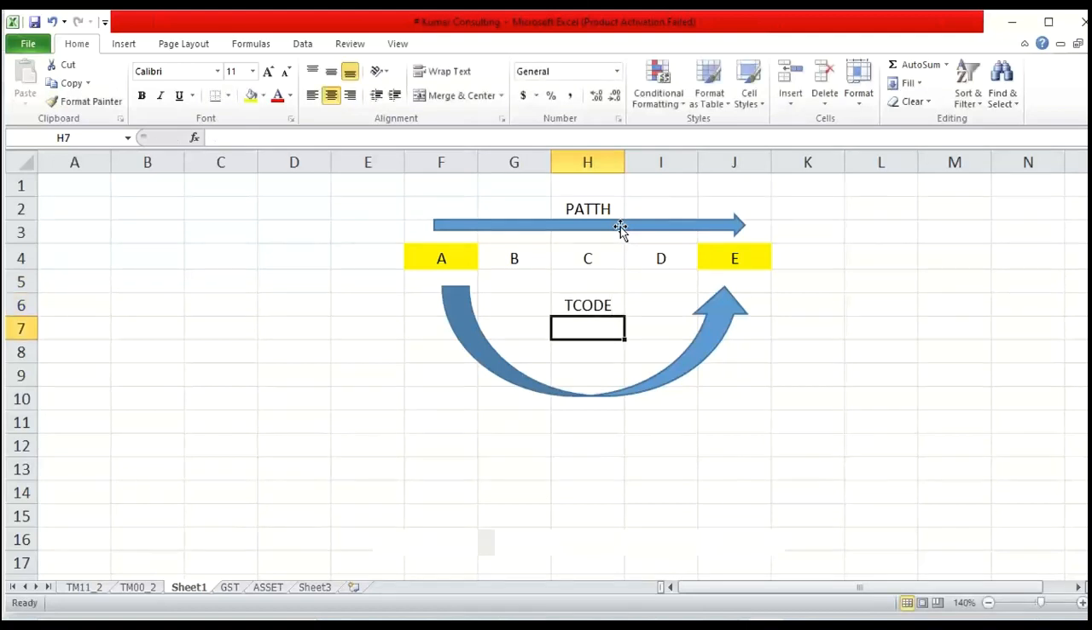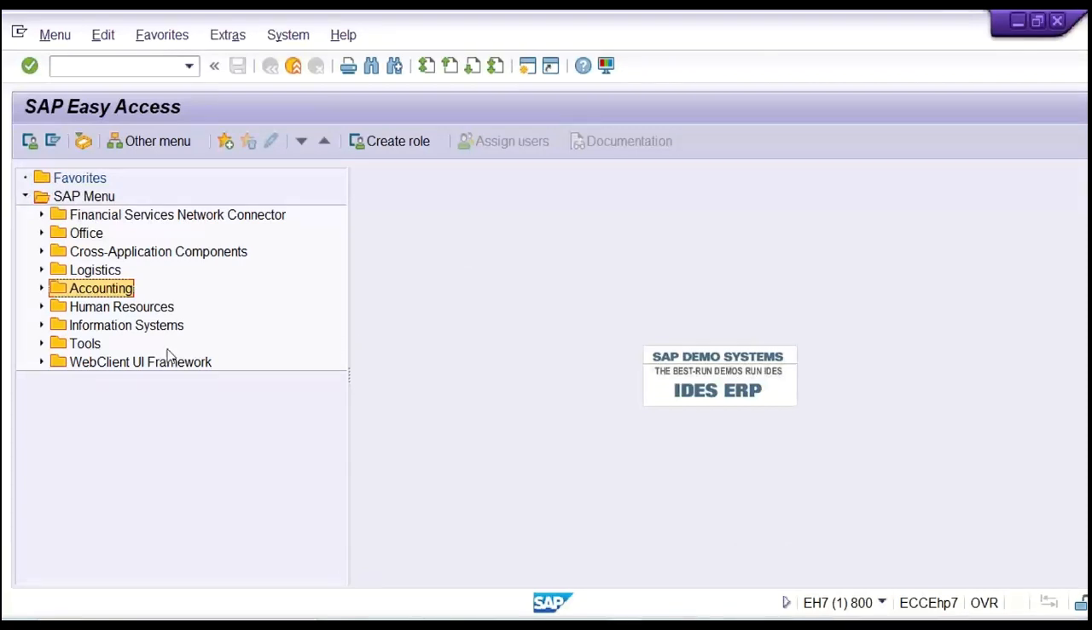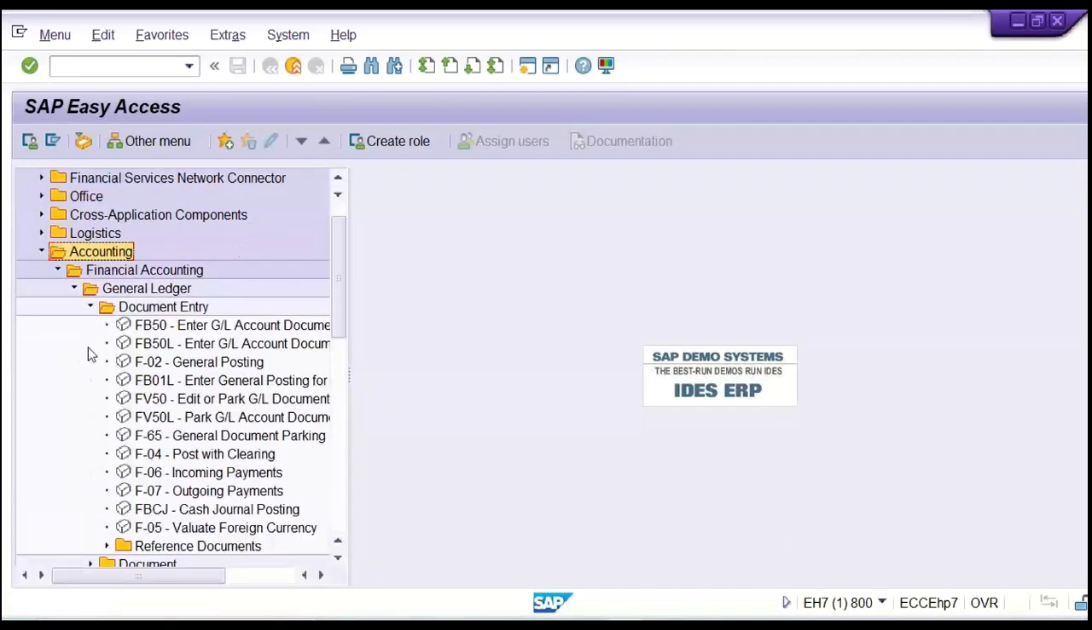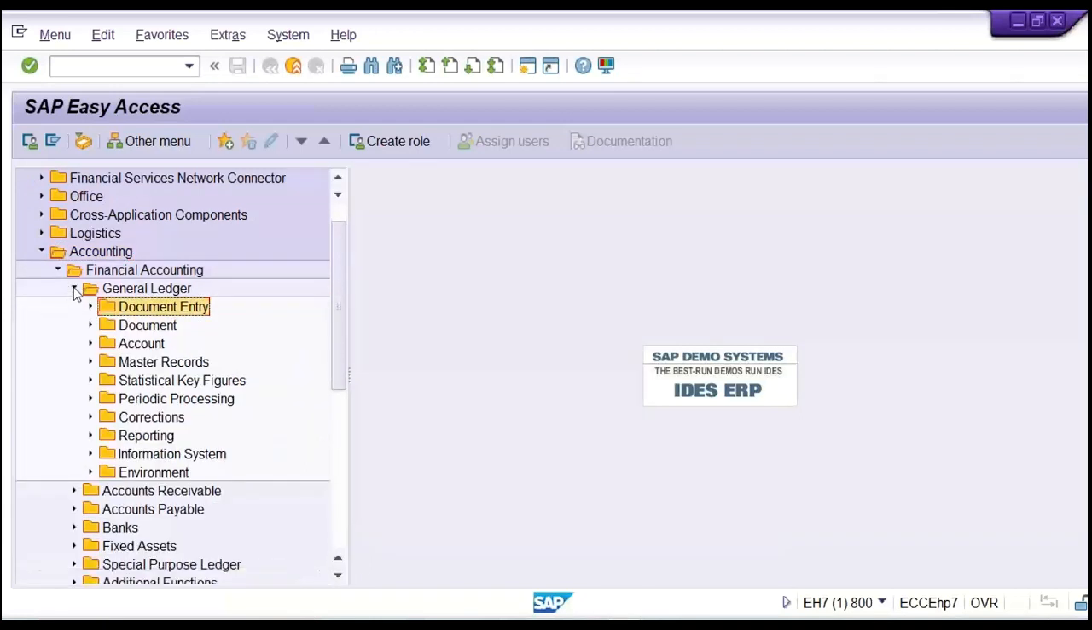T code is nothing but transaction code. So path means from A to B, then C, then D, then E. It is taking time. And T code means directly via flight mode, you just came from here to here. So time saving is there, right? So this is your path. First of all here, then here, then here, then here, and then here. Or else you can use transaction code.